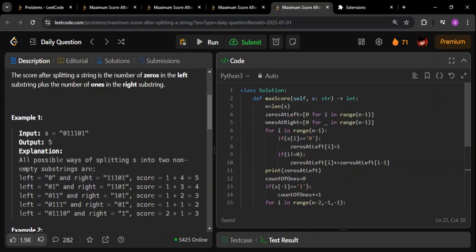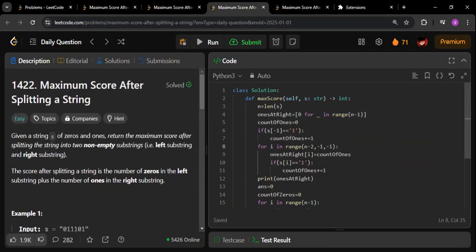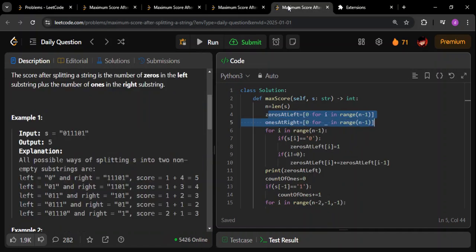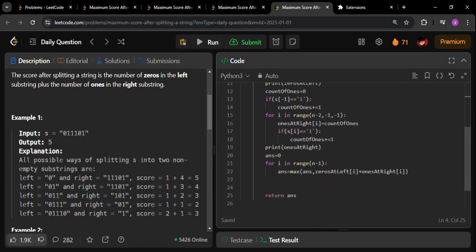Now coming to the next solution. Here we had two arrays, so now we are trying to optimize that. We are trying to reduce one of the arrays. If you see here, I am not having the left array, the zero set left array. The idea is, since I'm going through the array from left to right while doing the last calculation itself, I can calculate how many zeros we have seen till now. That is the basic idea.